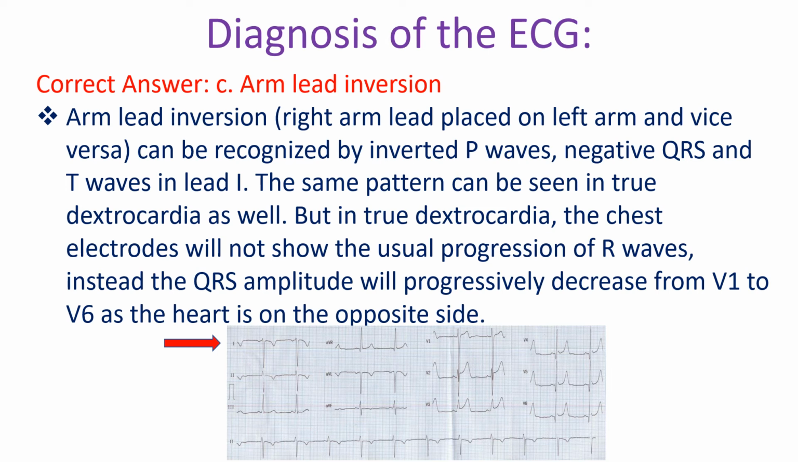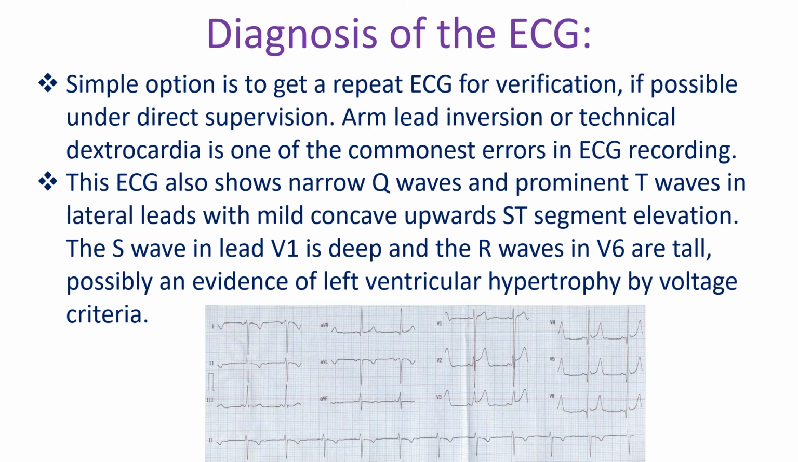The same pattern can be seen in true dextrocardia as well, but in true dextrocardia, the chest electrodes will not show the usual progression of R waves. Instead, the QRS amplitude will progressively decrease from V1 to V6 as the heart is on the opposite side. Simple option is to get a repeat ECG for verification, if possible under direct supervision. Arm lead inversion or technical dextrocardia is one of the commonest errors in ECG recording.